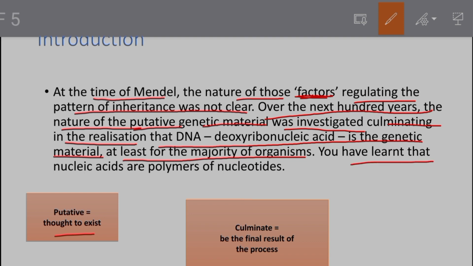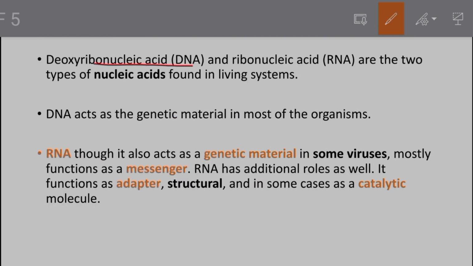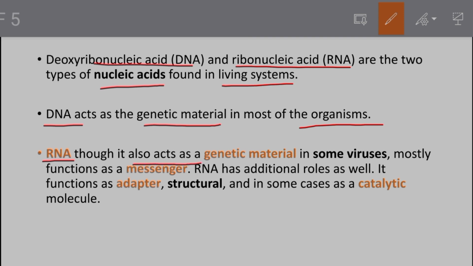You have learnt that nucleic acids are polymers of nucleotides. DNA and RNA are two types of nucleic acids found in living systems. DNA acts as the genetic material in most of the organisms. RNA, though it also acts as genetic material in some viruses, mostly functions as messenger. RNA has additional roles as well. It functions as adapter, structural, and in some cases a catalytic molecule.